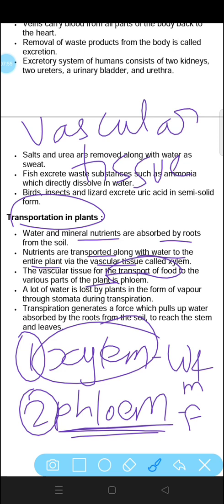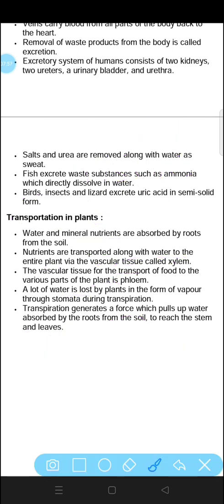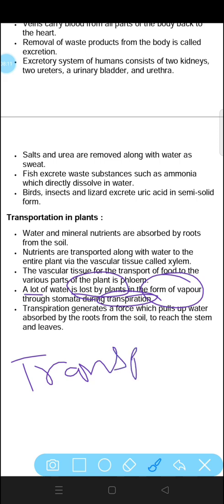A lot of water is lost by plants. Now, one more process takes place in the case of plants, that is loss of water by the plants in the form of vapor. This specific process is called transpiration. Transpiration occurs in plants because they lose water through the leaves. Transpiration generates a force which pulls up water absorbed by the roots from the soil to reach the stem and leaves.